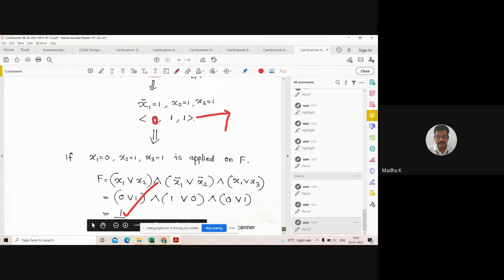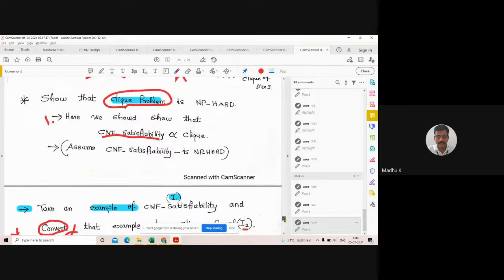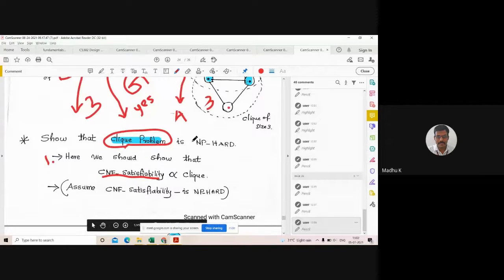So this is about proving the clique problem is NP hard. Now we proved the clique problem is NP hard. Then my question is whether the clique problem is NP complete. What does NP complete mean? It should be NP hard. Additionally, the algorithm we use to solve the clique problem should be NP. Then we can say that the clique problem is NP complete.